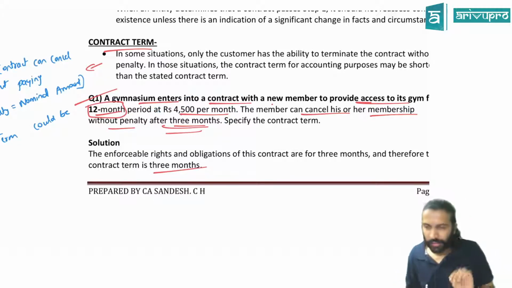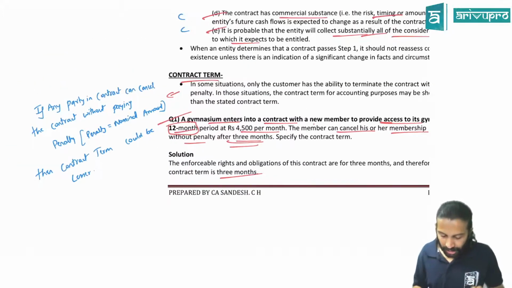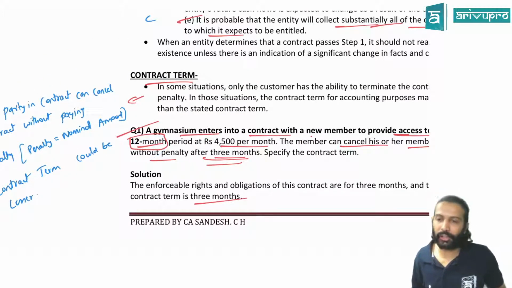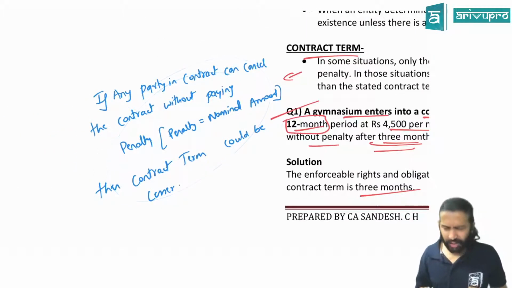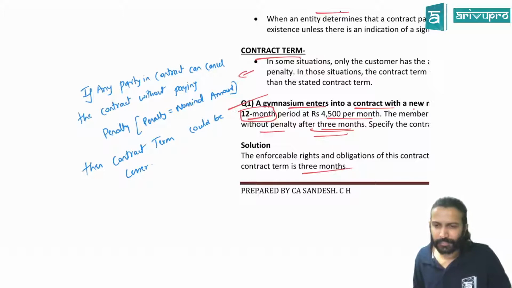Yeah. So, but the funda is what? Contract term need not be the period mentioned in the contract. It could be lesser also. Fine? Generally, it could be lesser when any party can cancel the contract without paying much penalty. Or if the penalty is very nominal. He told pay 100 rupees penalty. The agreement says anytime any party can.